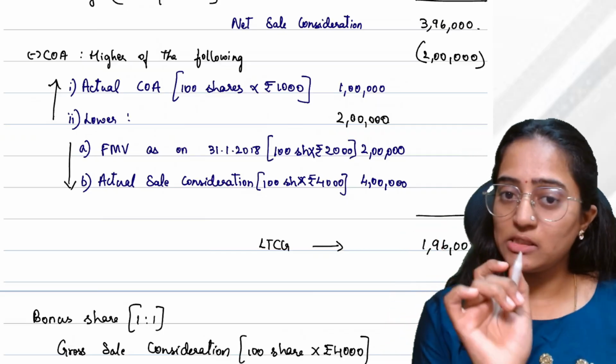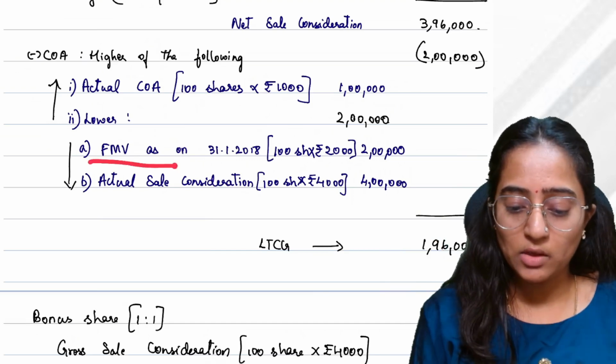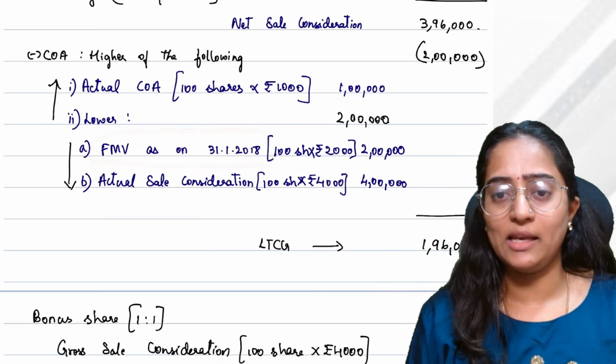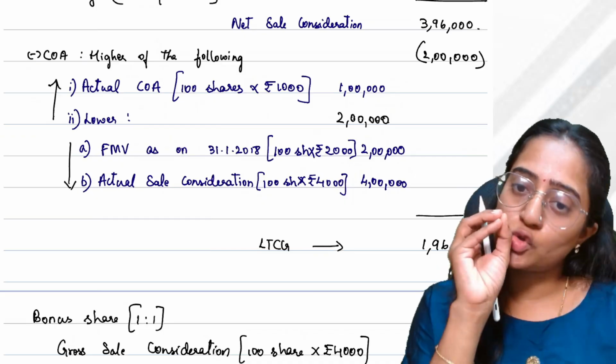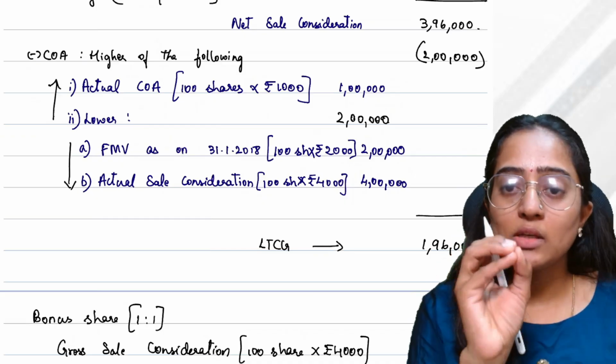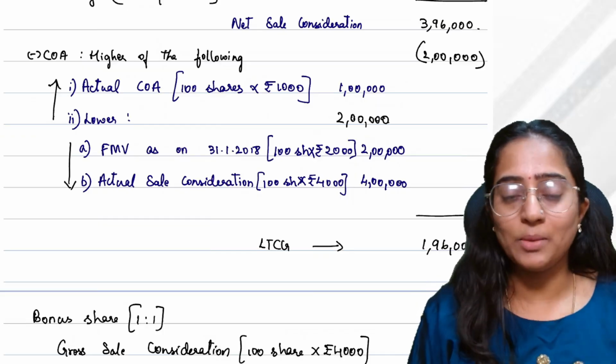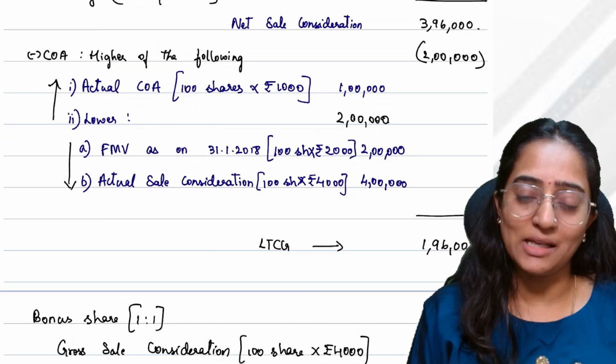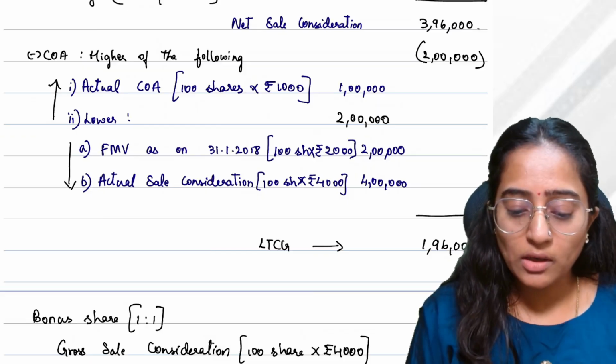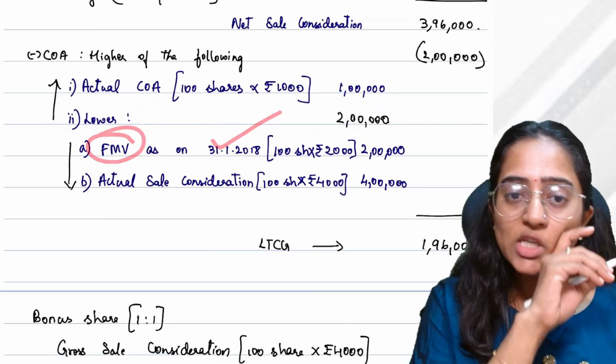See, whatever is the fair market value as on 31/1/2018, can I say, if you would have sold your asset, that is your long-term capital asset shares, you would have sold on the fair market value as on this date.